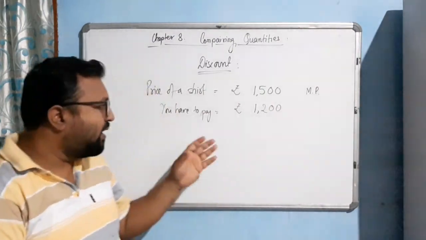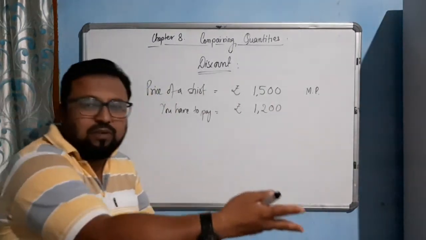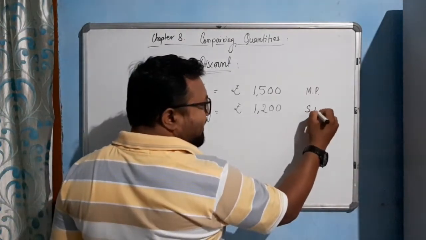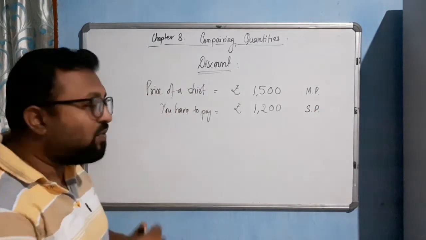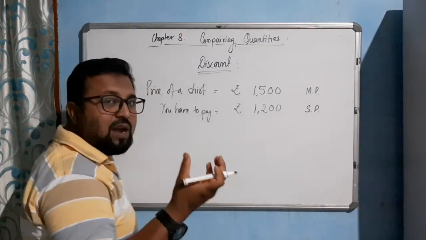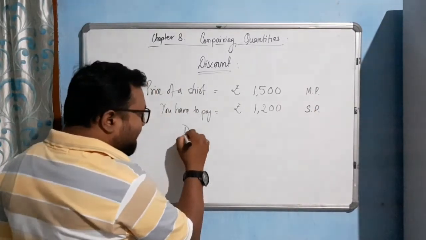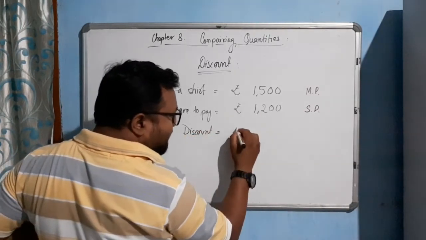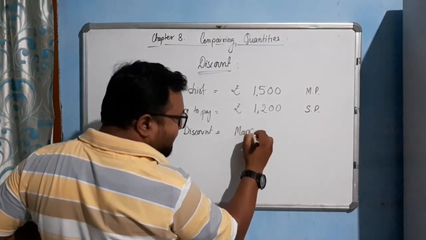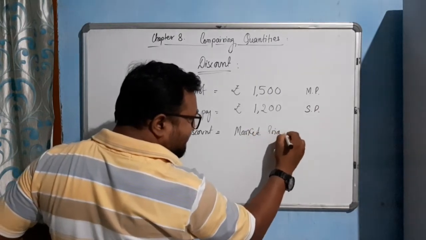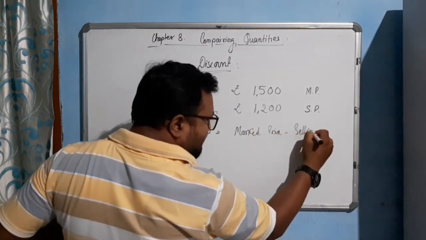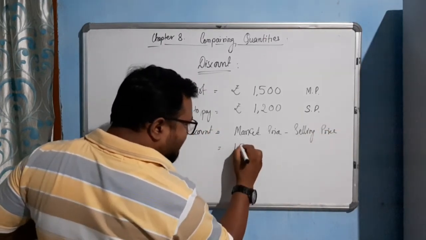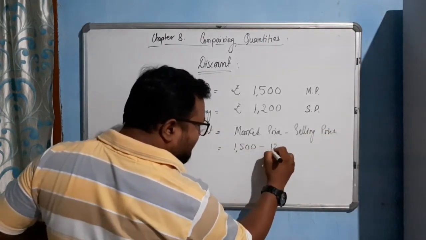Okay, and after discount you pay to the shopkeeper how much? 1200. So it will be the selling price. I will write selling price. So what will be the discount? How much amount have you saved? So discount will be equal to how much? The marked price minus the selling price. So it will be 1500 minus 1200.